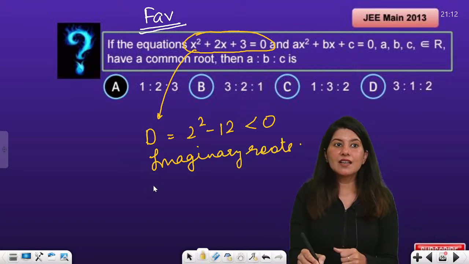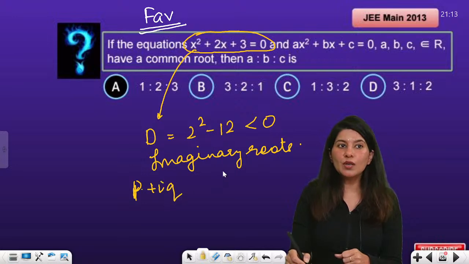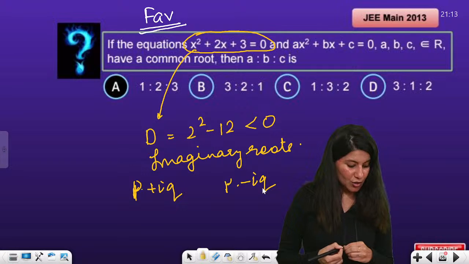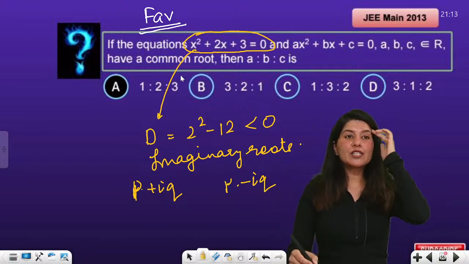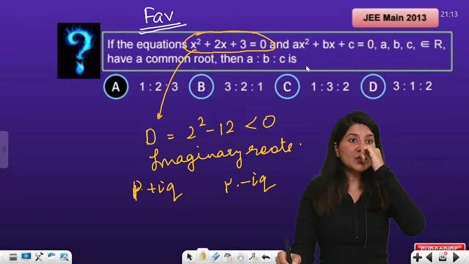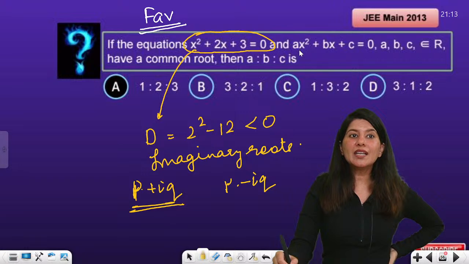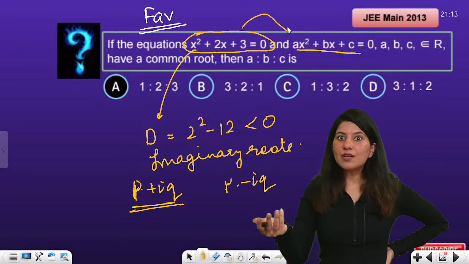That means this quadratic equation will be having roots of the form p plus iota q and p minus iota q. That's how your quadratic equation will be, right? And the question is saying they are having one common root. So what does that mean? That p plus iota q will be a common root for this as well. So they are sharing p plus iota q.